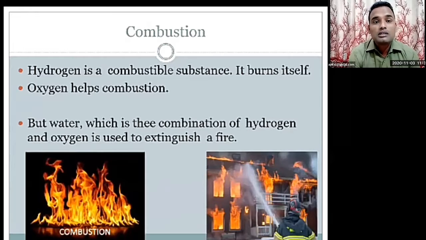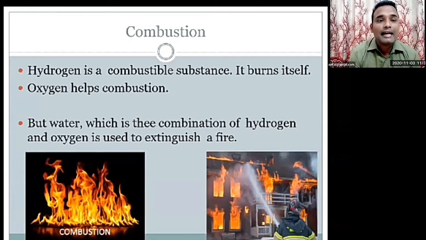So you can see the sun. Yes, you can see the sun, because there is a large number of storms of hydrogen gas. The hydrogen gas burns at the center of the sun, and just because of the burning of that hydrogen gas, you get sunlight on the earth's surface. That means the hydrogen burns itself.